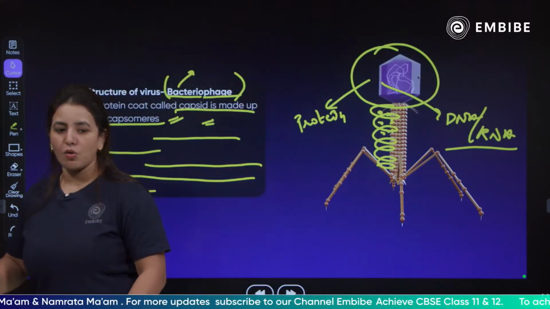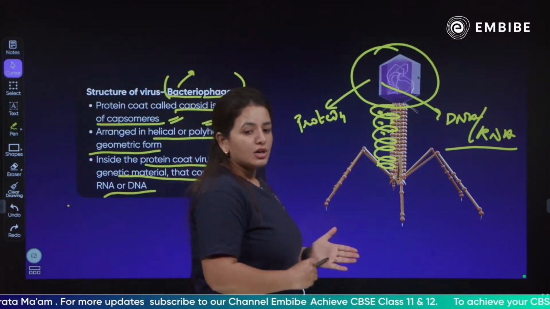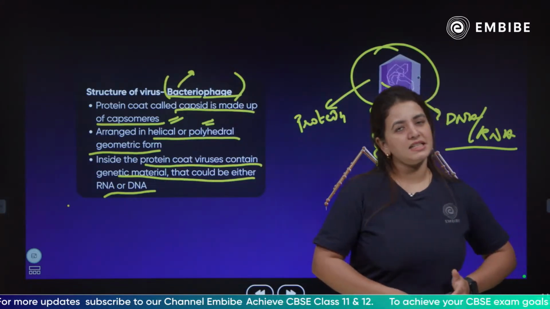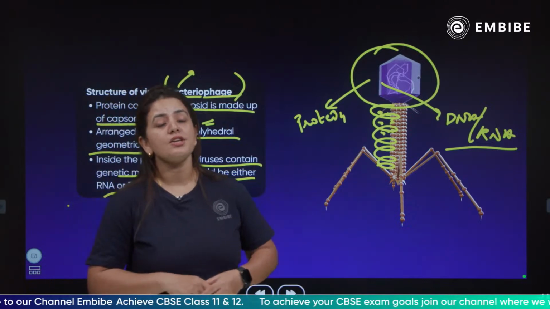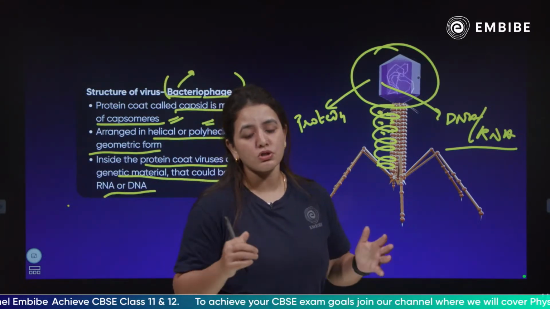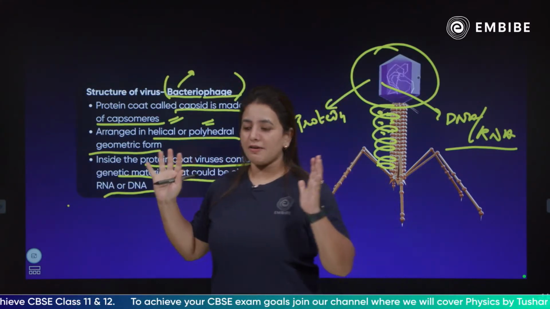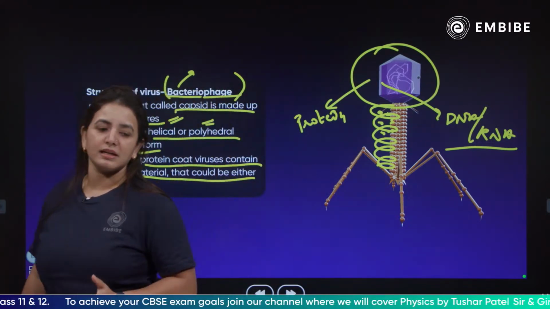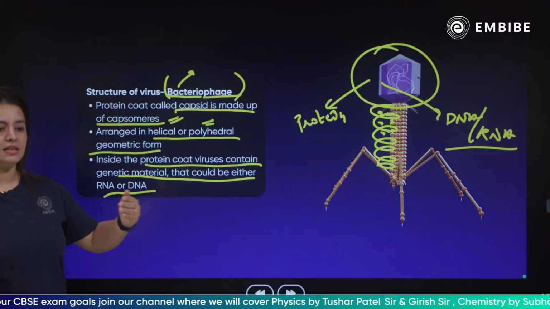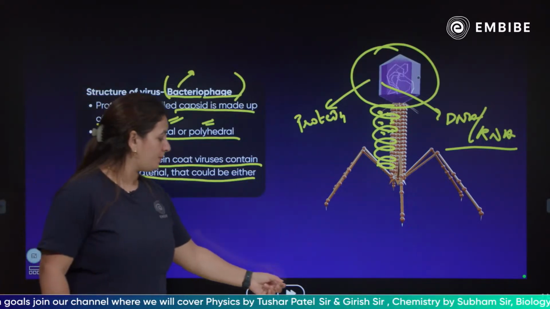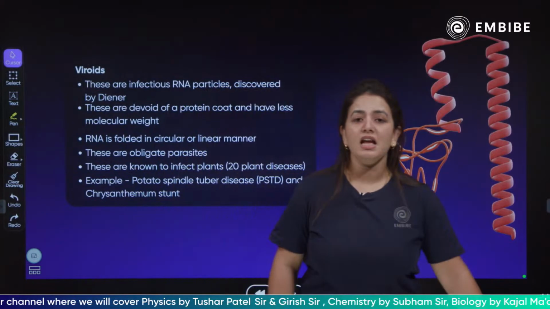We have discussed the whole structure, the different types of viruses existing, the different diseases they cause, and the structure of the bacteriophage, which is the most common virus infecting bacteria.